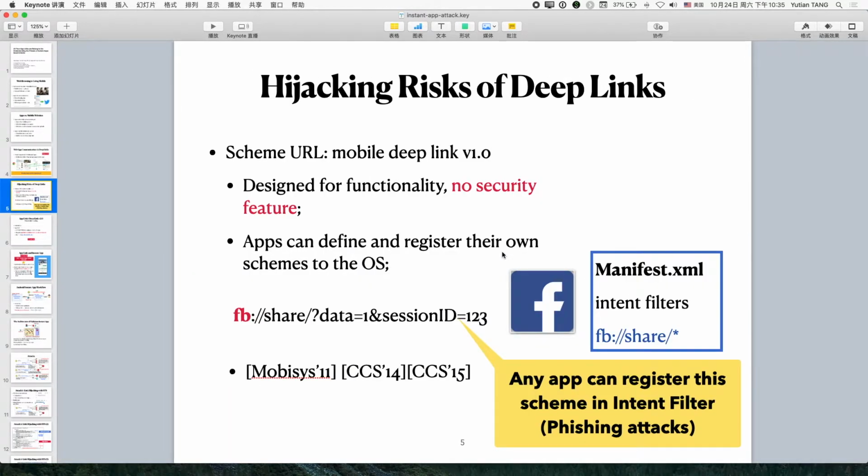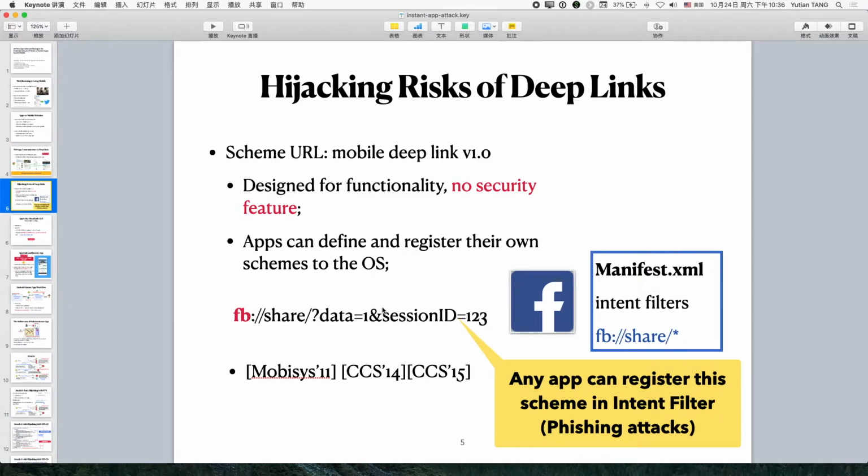The first version of mobile deep link is called Scheme URL. It is fully designed for functionality without any security features. An app can define its own scheme to the OS. For example, the Facebook app defines FB as its scheme. They can use the scheme in the intent filter to say that they can process all the URLs that start with FB. So if we have a URL like this and we click it, Android will find that Facebook can process this URL. It will use the Facebook app to respond to this URL.